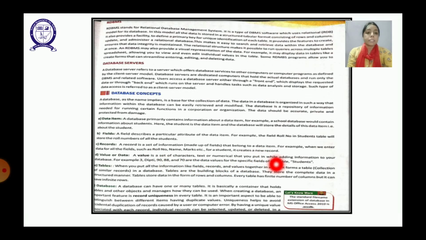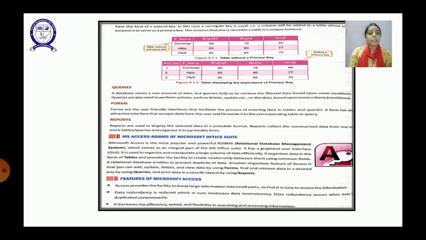It can be their marks, it can be any other information about which the table is being made. And table, we have learned that it is an intersection of rows and columns, and database is a collection of so many tables. So a database can have more than one table, and in this the relationship can be made by deciding a primary key, that is a column which has unique value for each attribute.